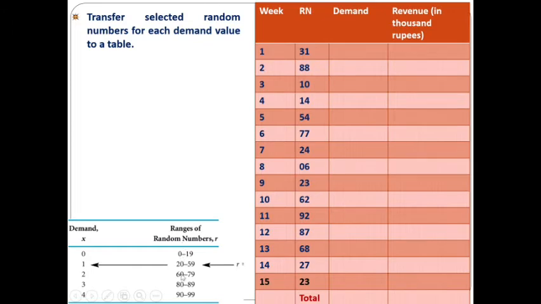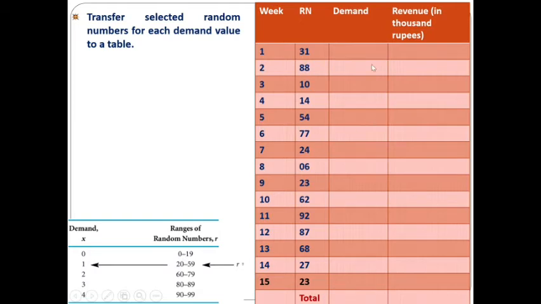We already did this work. So for the random number of 31, it is lying in this interval, so the demand will be 1, right? For 88, this is this interval, so the demand will be 3. For 10, it is for this, demand will be 0.